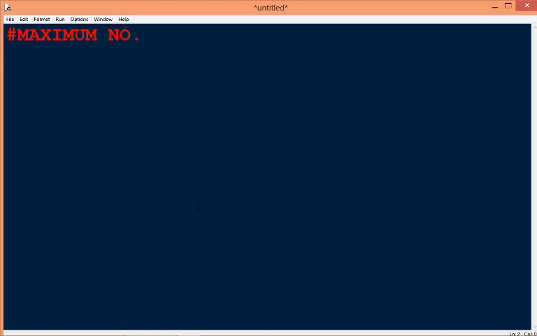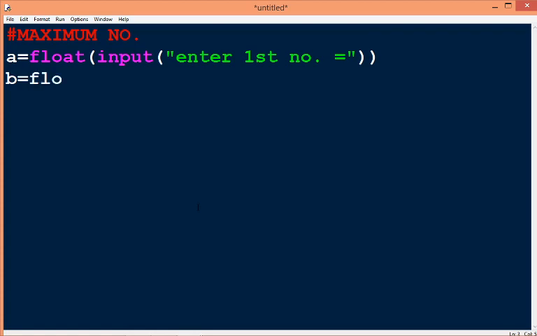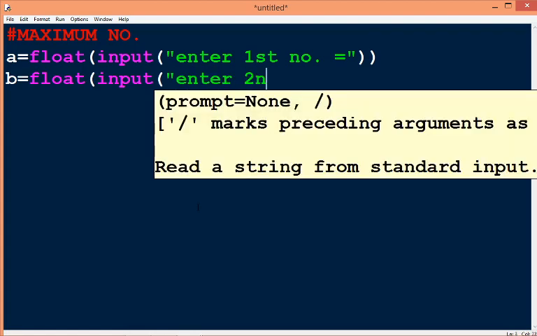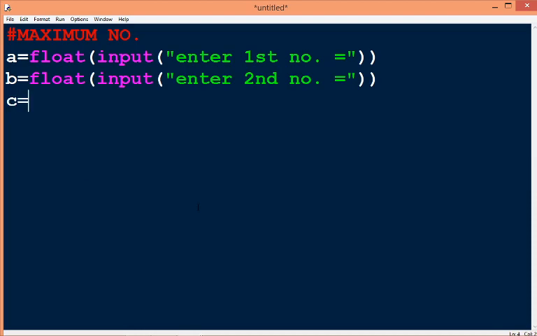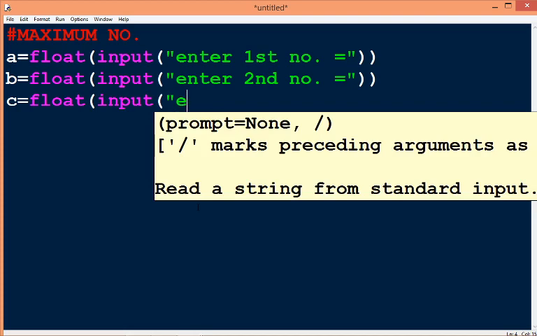So we write here a equal to float input, enter first number equal to, then second input float input, enter second number, now the third input, third number.